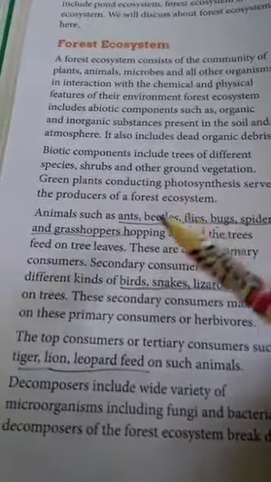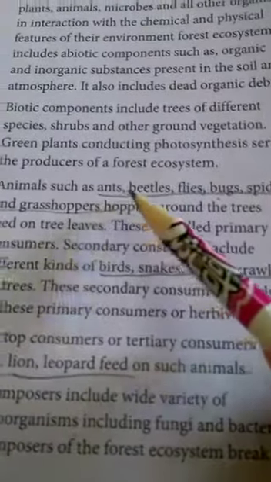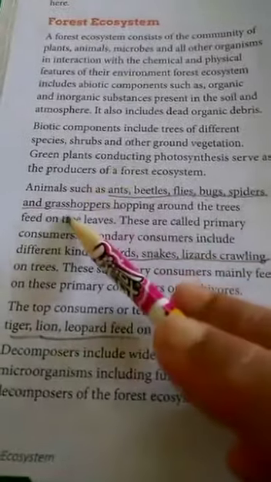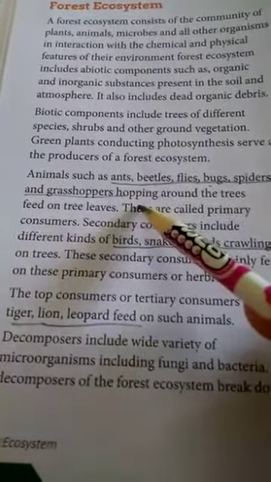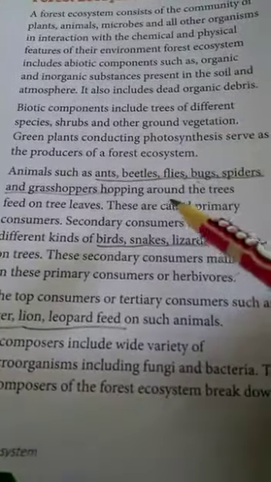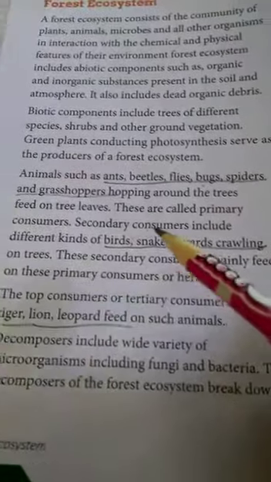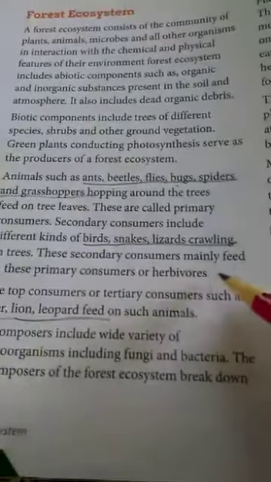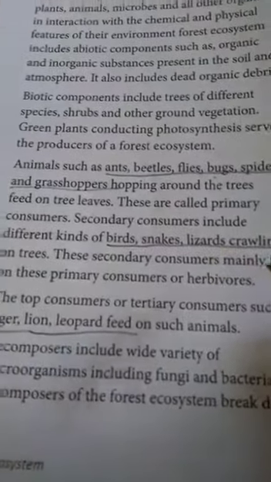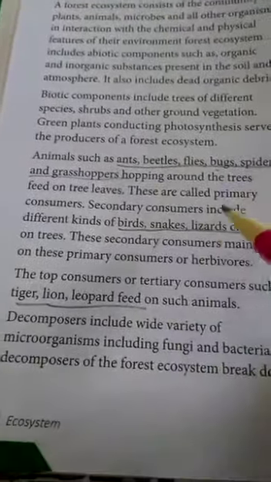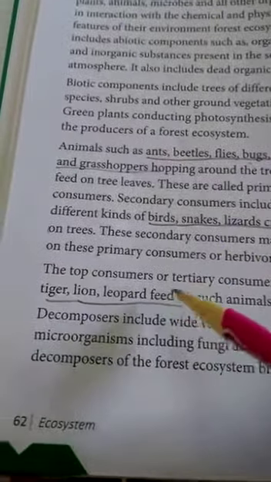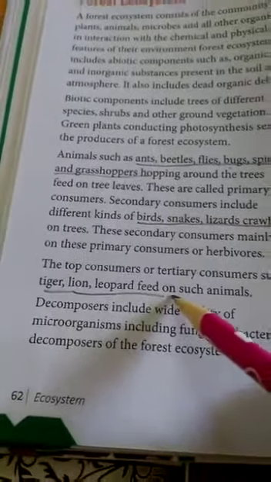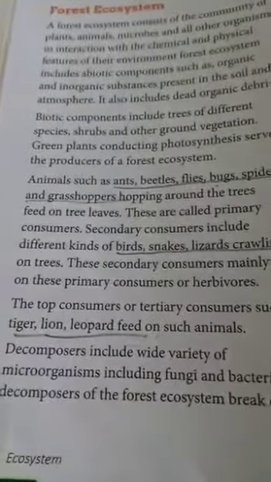The primary consumers include ants, beetles, flies, bugs, spiders and grasshoppers, and many more types of animals may be there. Secondary consumers include birds, snakes, lizards and some crawling animals on trees. And the topmost consumers may be tiger, lion or leopard. Okay, and then there are decomposers.